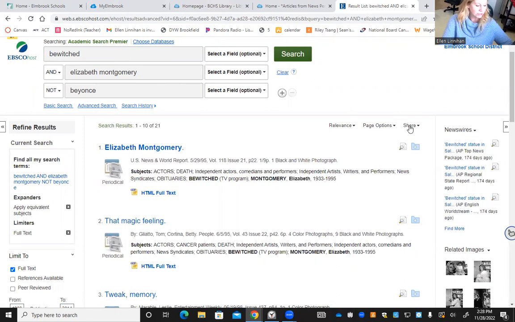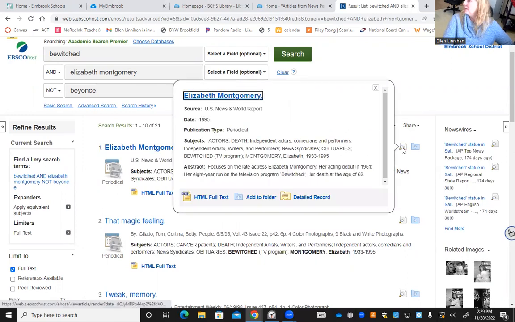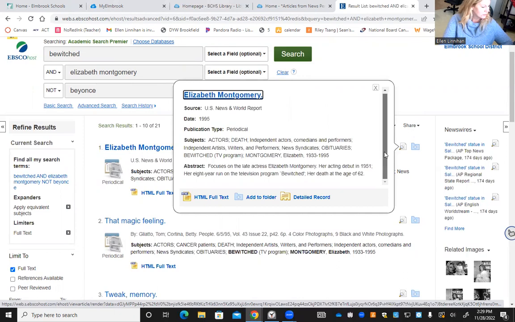But the other thing I want to show you is to come over here. Did everybody get some results with their topic? Everybody's got a list like this that you can check out. Over here with this magnifying glass, this is super important. If you hover on this, you don't click on it, but you just hover on the magnifying glass and then you scroll down. It's something called an abstract. An abstract is just a fancy word for a summary. So it tells you what the gist of this article is all about. So you don't have to read the whole thing.